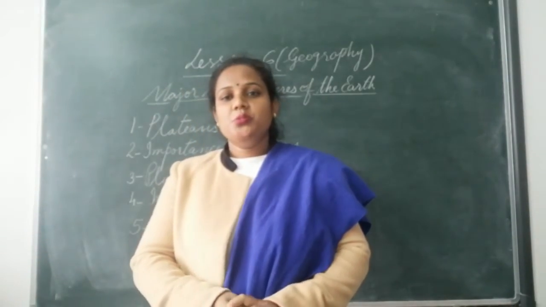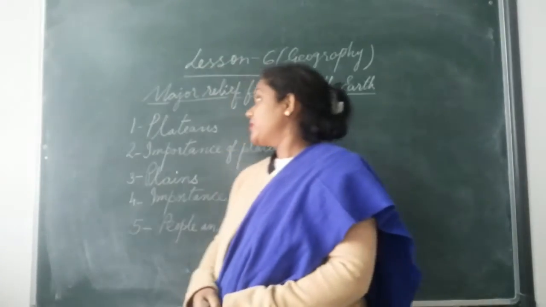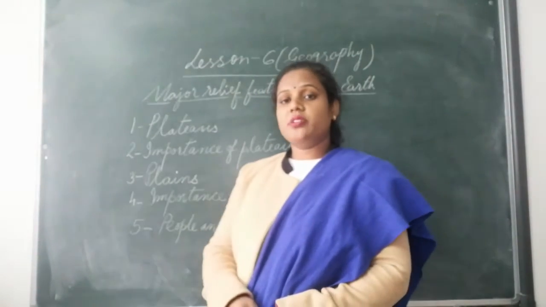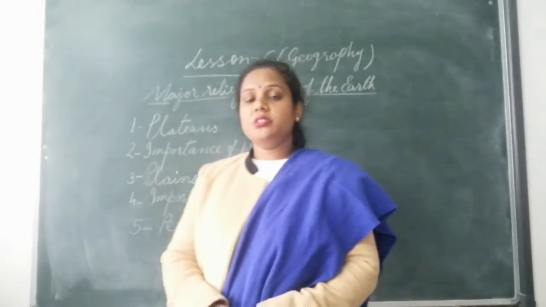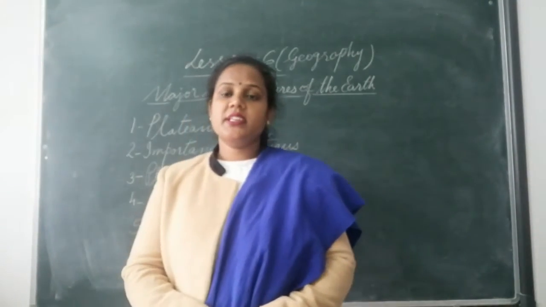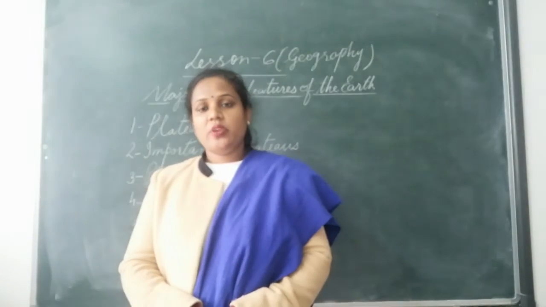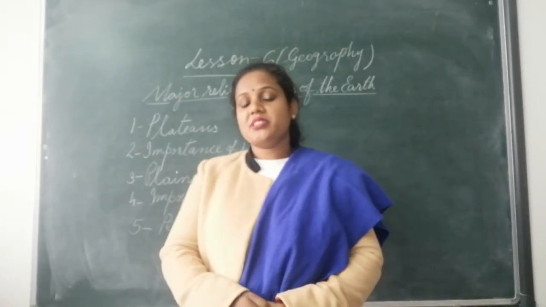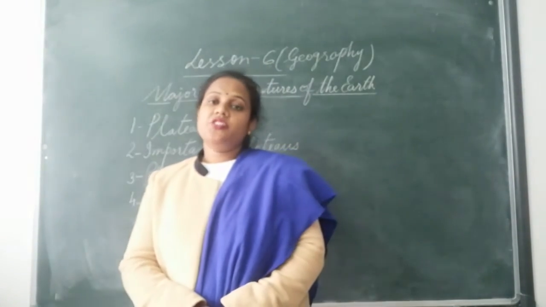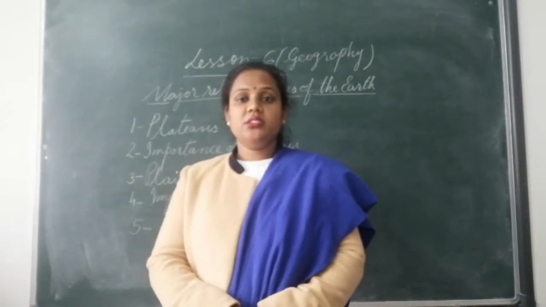Today we are going to continue chapter 6 of Geography, Major Relief Features of the Earth, or Major Physical Features. We have learned that the physical features which we see on the landforms are created by changes on the surface of the earth.